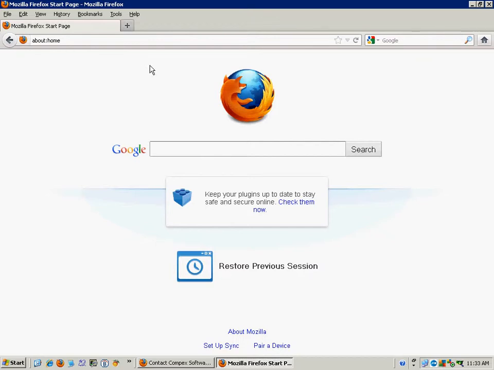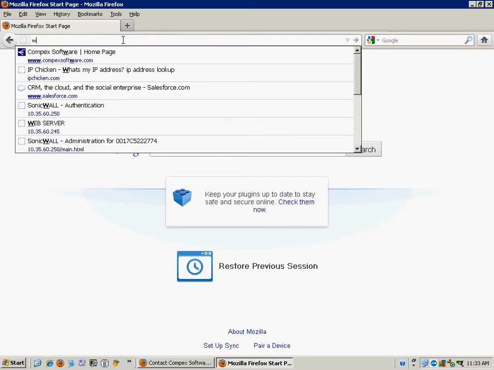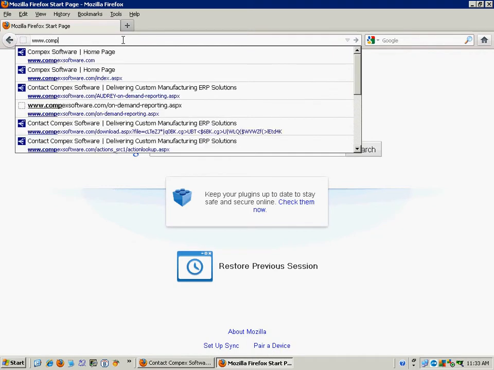The first step is to type www.compexsoftware.com into the address bar of your web browser. Then please hit enter.